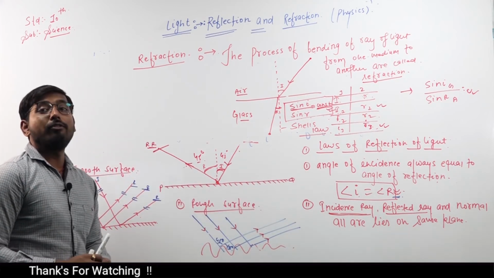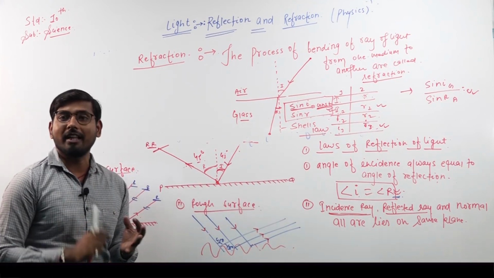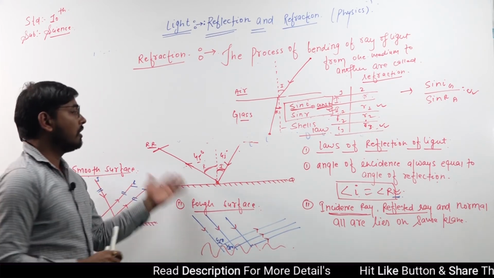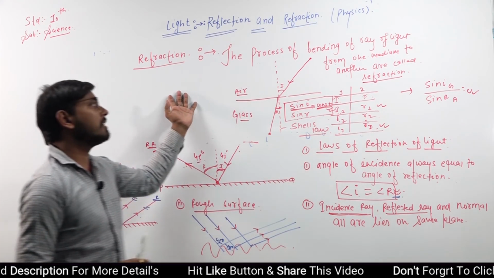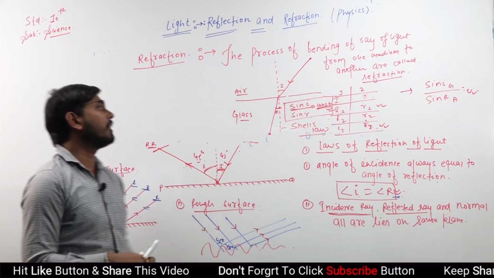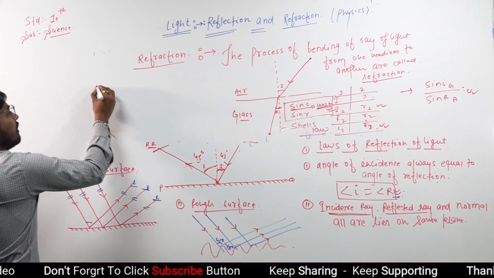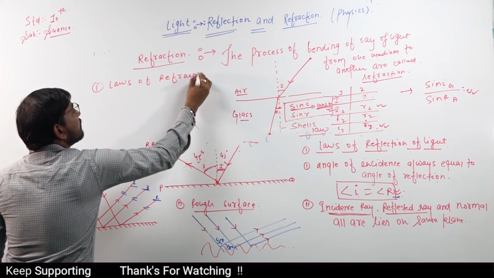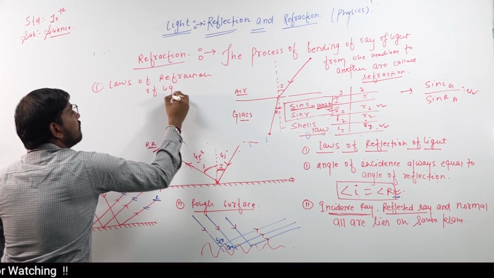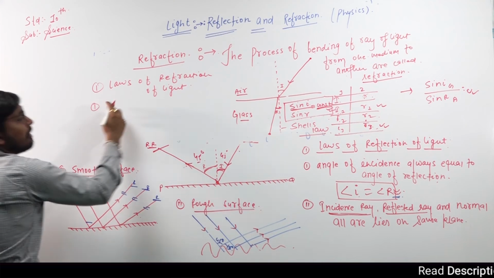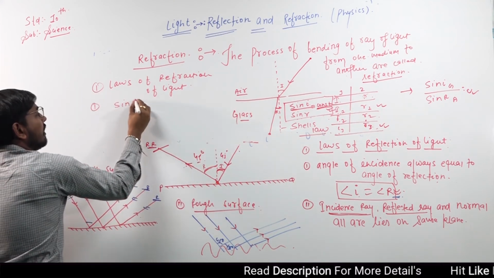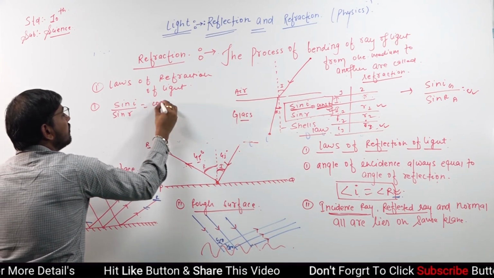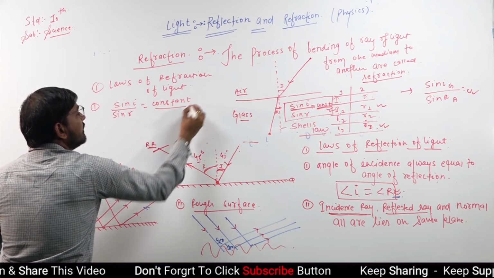Now we will study three topics. First one is light. What is reflection? Types of reflection: smooth surface, rough surface, laws of reflection of light, refraction, define, and what is the law of refraction of light. Now, laws of refraction of light. First, from this equation we get sin I by sin R equals constant.